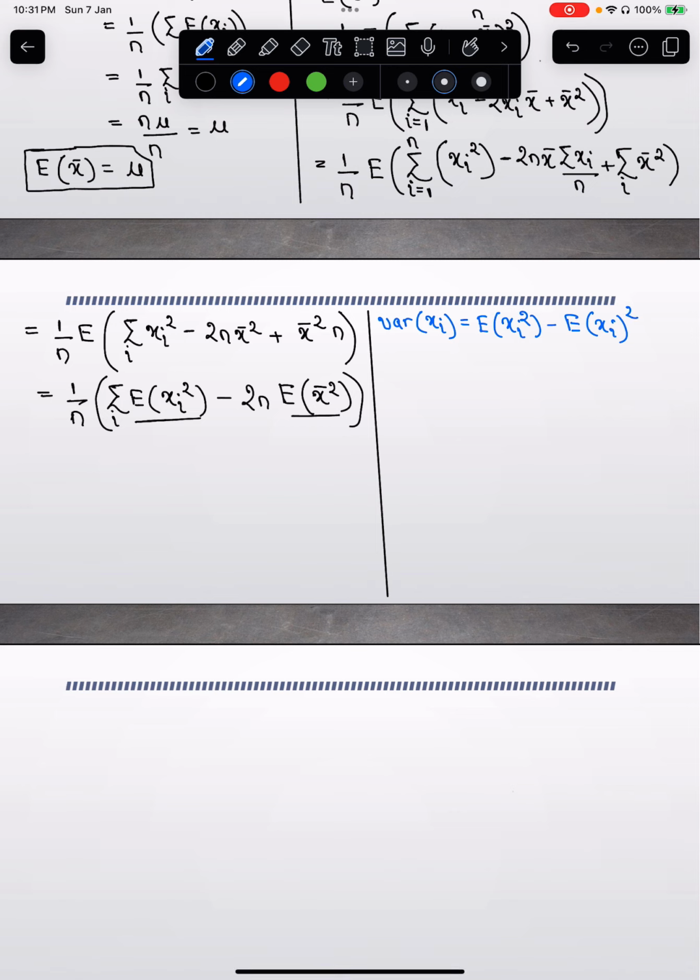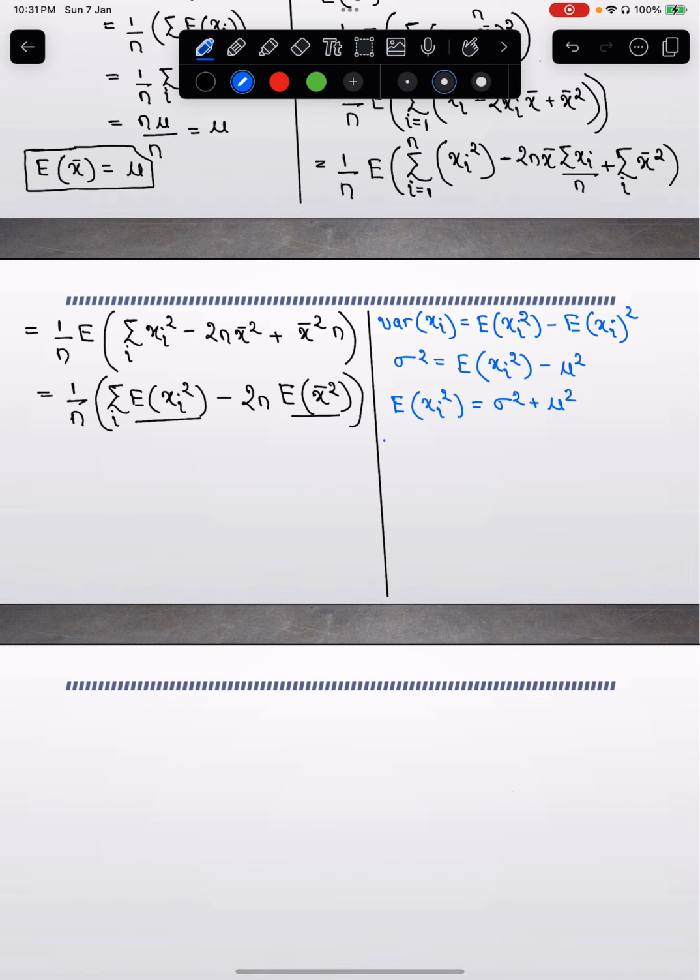The variance of xi is nothing but sigma squared from the previous equation. Expectation of xi squared minus the expectation of xi, which is mu, so this becomes mu squared. So the expectation of xi squared is sigma squared plus mu squared, right?